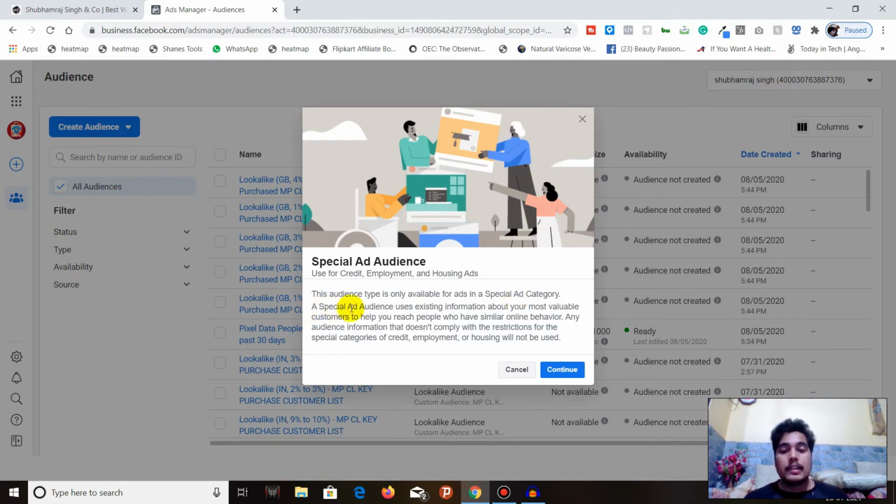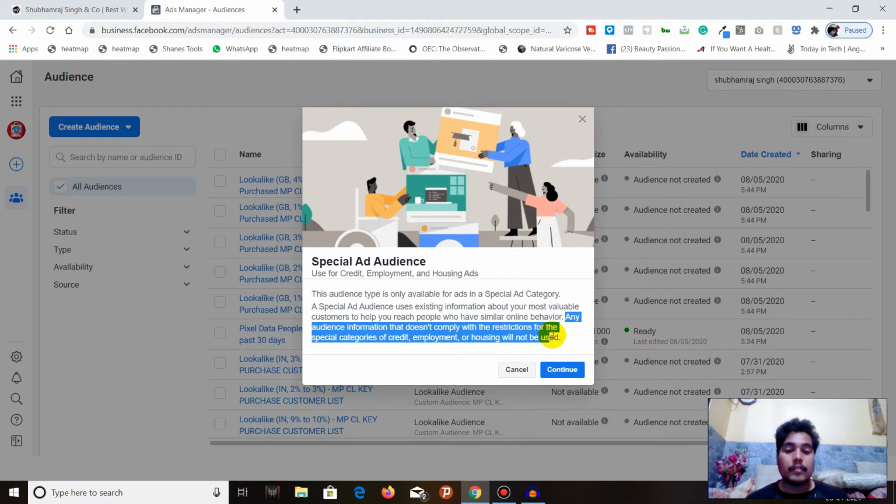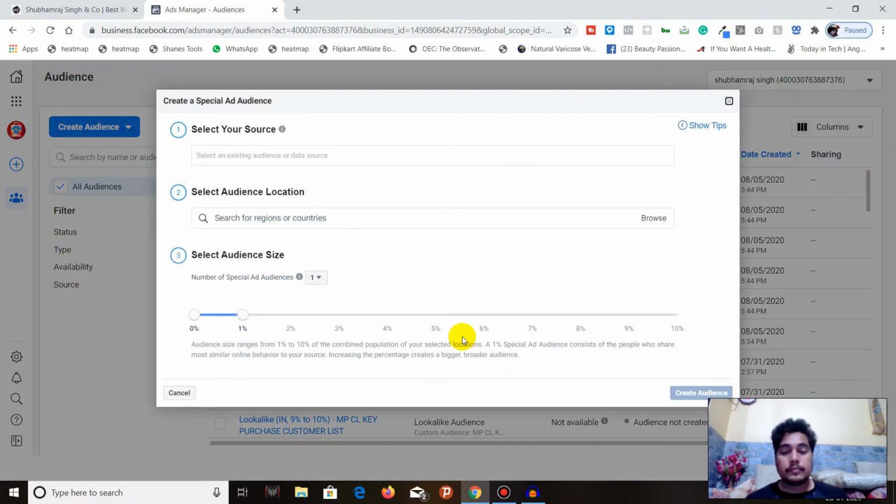A special ad audience uses existing information about your most valuable customer, which is the custom audience, to help you reach people who have similar online behavior, which is the process of making a lookalike audience. Any audience information that doesn't comply with the restrictions for the special categories of credit, employment, or housing will not be used. So let's go and continue.